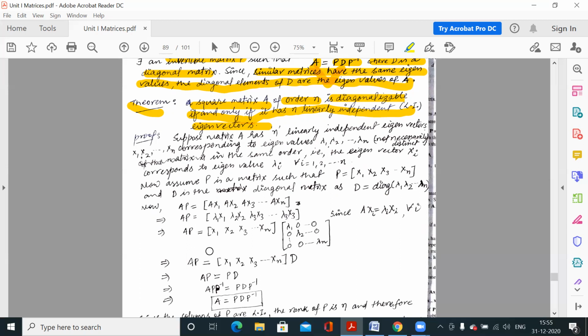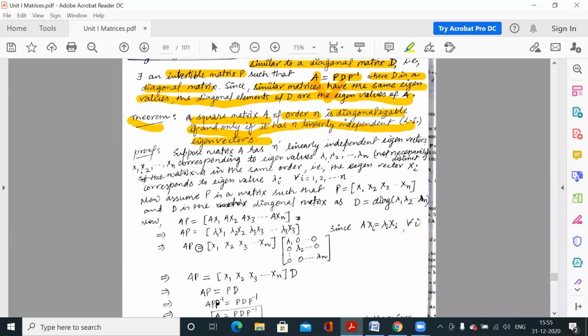Otherwise, I'll go through this proof very quickly. So how to prove this theorem? The theorem is saying that whenever a matrix has n linearly independent eigenvectors, it is diagonalizable. So we are proving that part. Suppose matrix A has n linearly independent eigenvectors. So we are assuming this condition: the matrix A has n linearly independent eigenvectors.